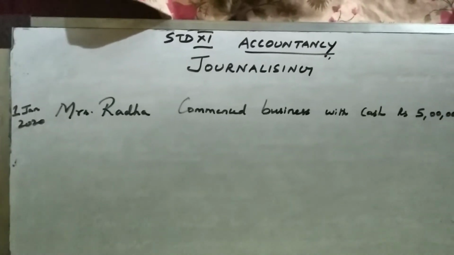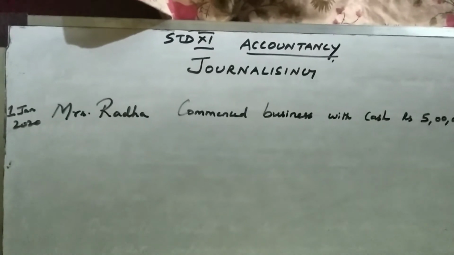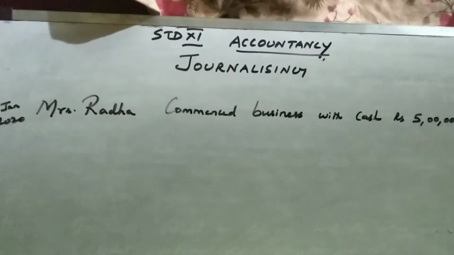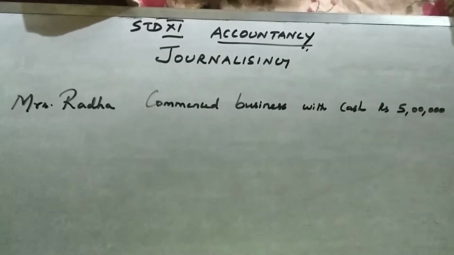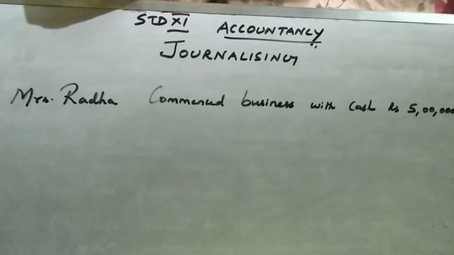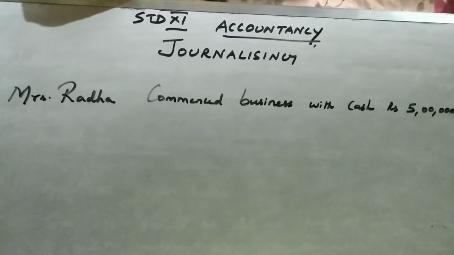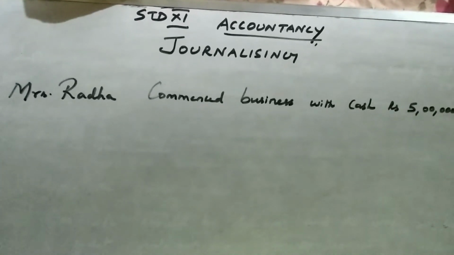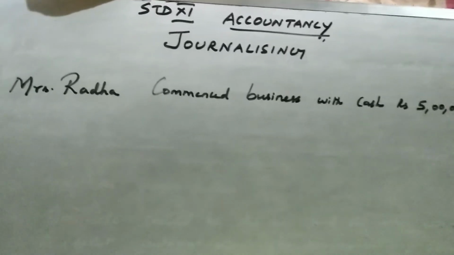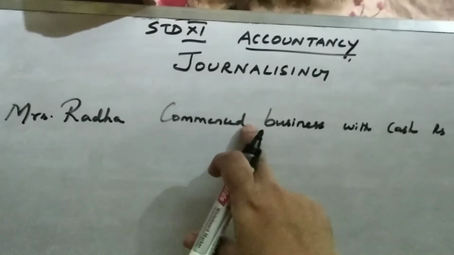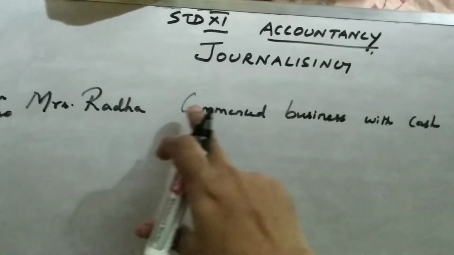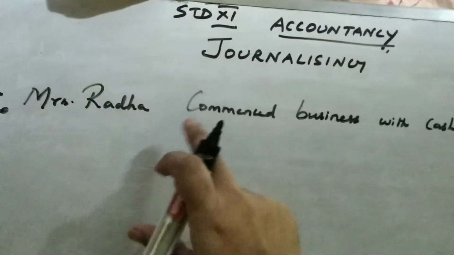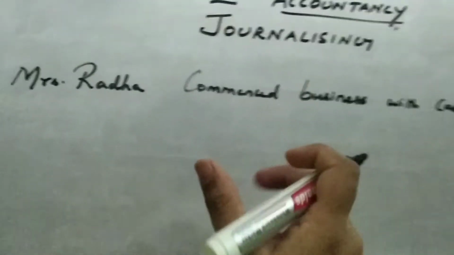So just look at this transaction. On 1st of Jan 2020, Mrs. Radha commenced business with cash rupees 5 lakhs. So first step is that we are going to identify what are those two accounts involved. Radha commenced business and the initial amount is being invested by Radha. So we call that initial investment as capital.